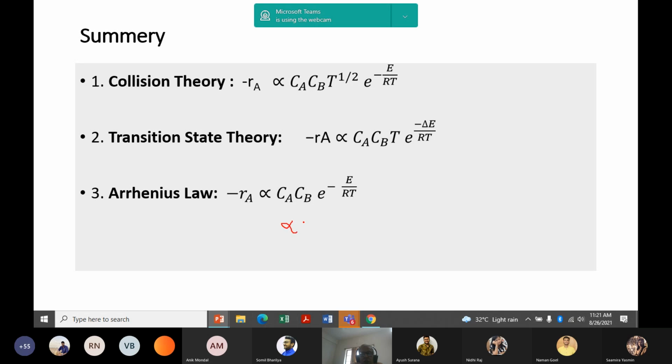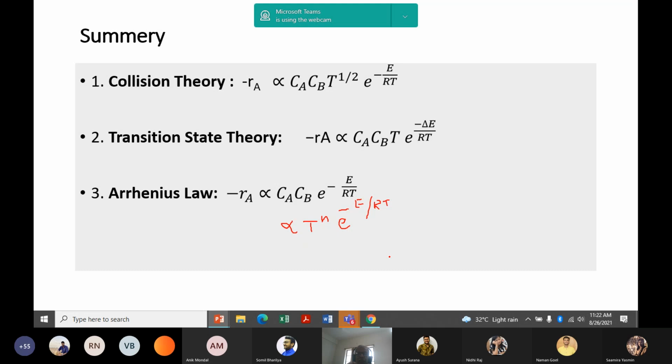That is proportional to T to the power n, e to the power minus E by RT.